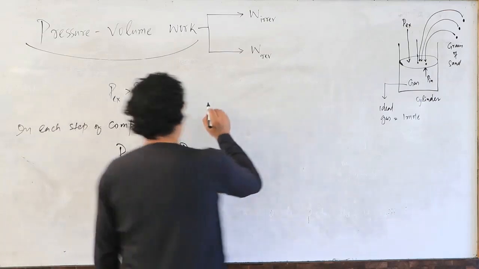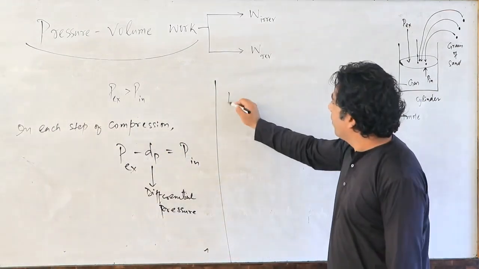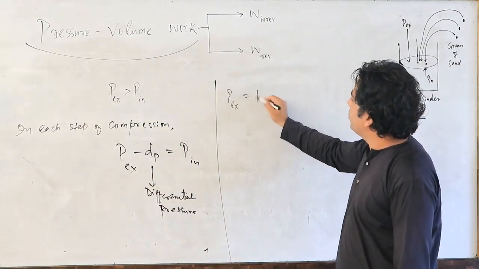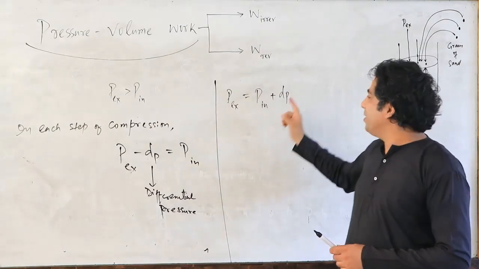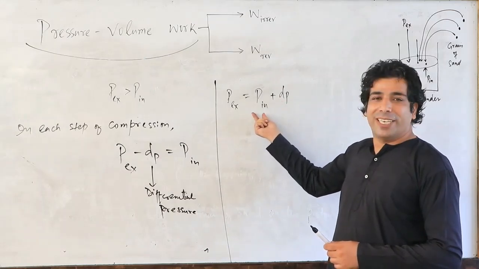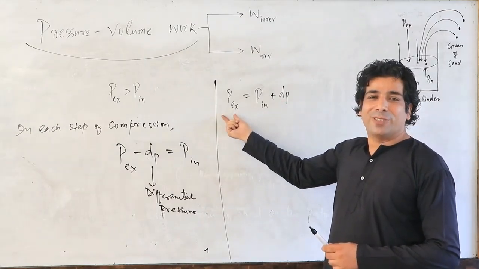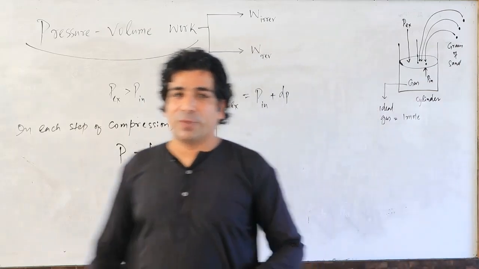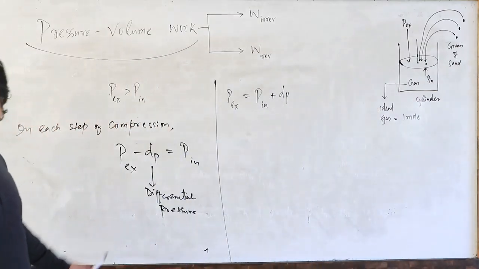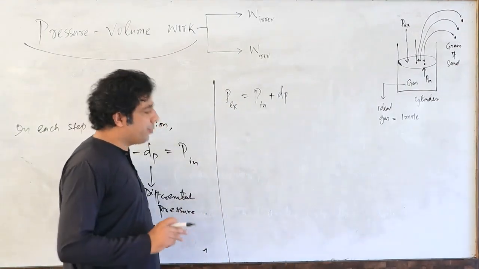So this thing I can also write like this now. P external is equal to P internal plus dP. Yes or no? That means if we add a little pressure to the internal pressure, it will become equal to the external pressure. I hope, my dear friends, you have understood up to here. So please make note of this. So dear friends, let's continue this particular thing.